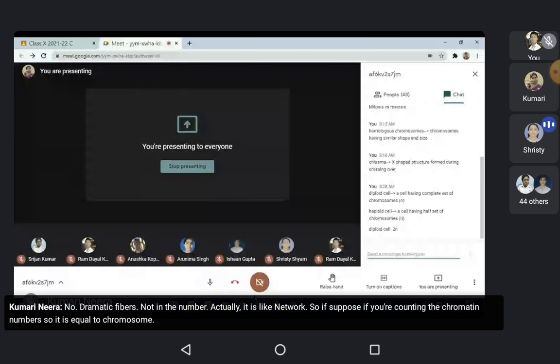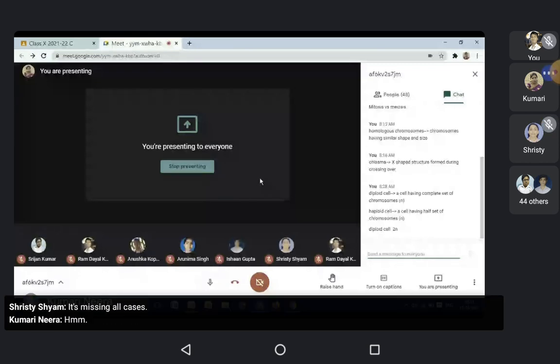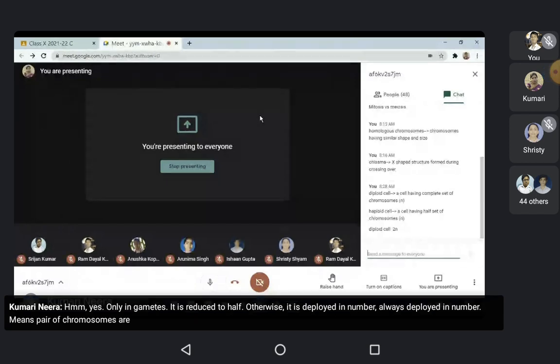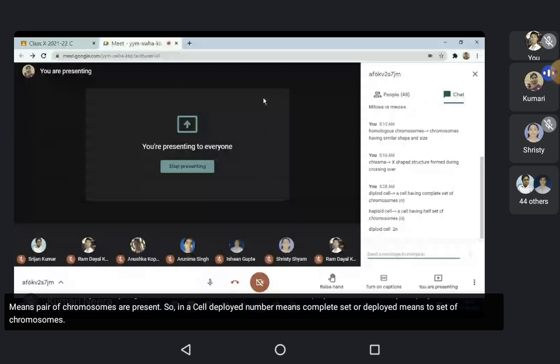Okay, miss, in all cases. Yes. Only in gametes it is reduced to half. Otherwise it is always diploid in number, which means pairs of chromosomes are present. So diploid means two sets of chromosomes, that means 23 pairs. Okay, miss.